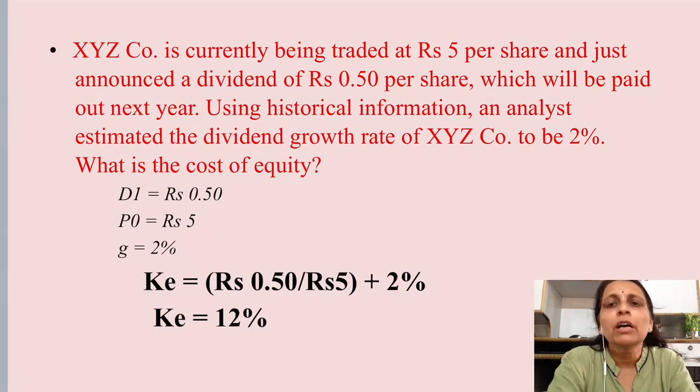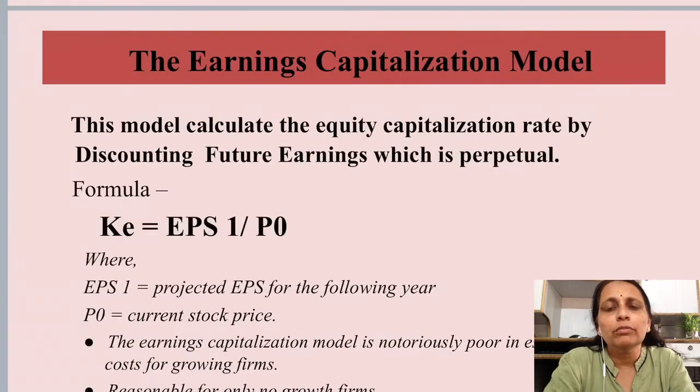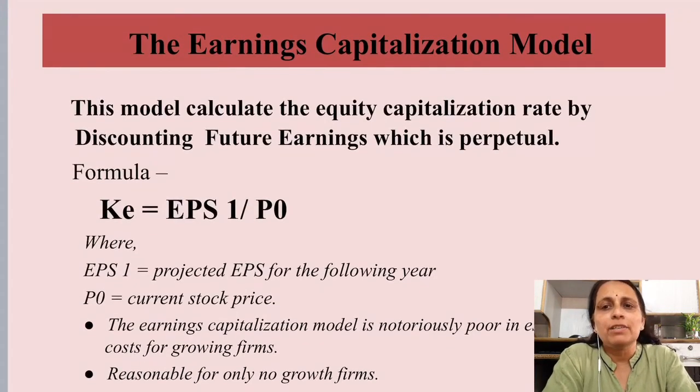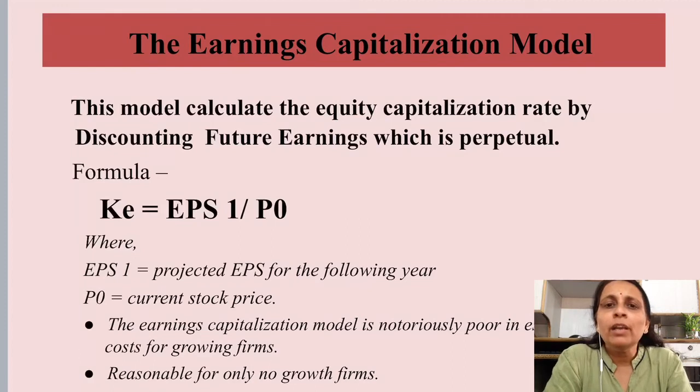Now coming on to the third technique, the third tool of calculating cost of equity, which is the earning capitalization model. Here we are assuming that a company is earning a certain return, and that earning will be a perpetual earning. That means the company will go on getting this earning on a share, that means the EPS of that company, for an indefinite period of time. So it is a perpetuity. If we use the formula of perpetuity, we can calculate the cost of equity.